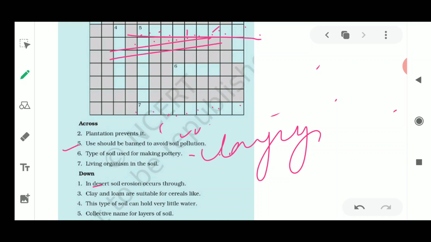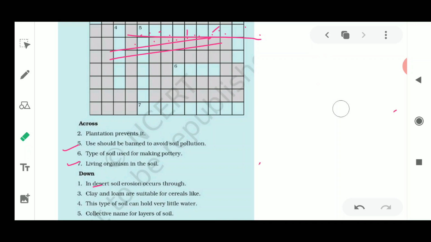It could be the ant. No, ant is very small. Caterpillar, no, it could not be there. So you could write down the living organism which is living in the soil. It could be the rodents. Okay, rodents, no. So the eighth number is there. You could write down the name of an organism which could live in this soil properly. It could be written in these gaps. Next, you could write the name of any organism which is living in the soil.